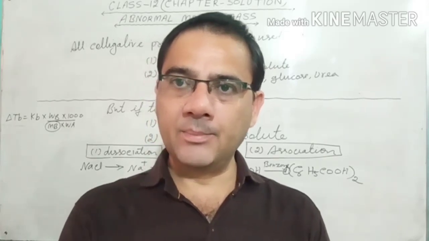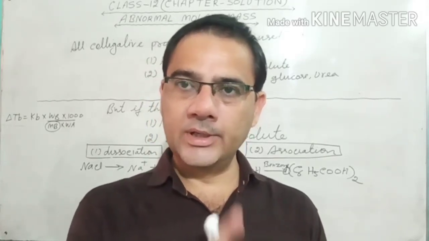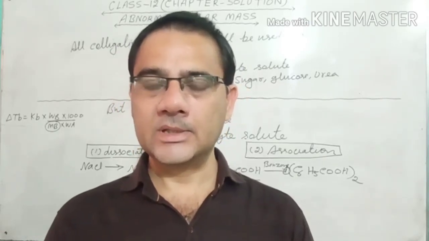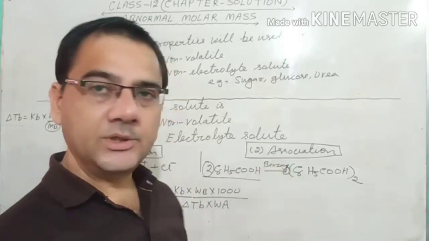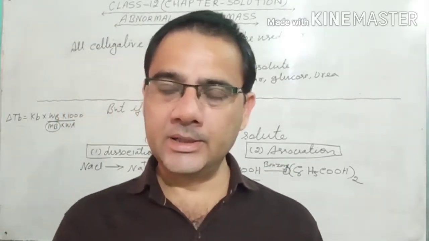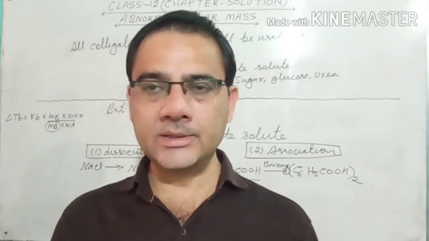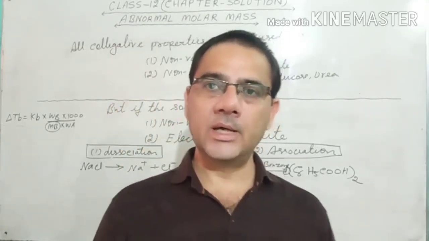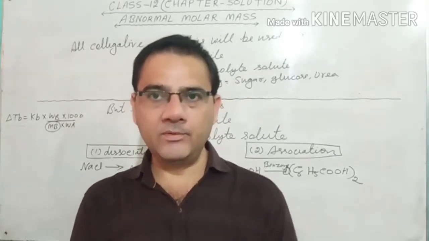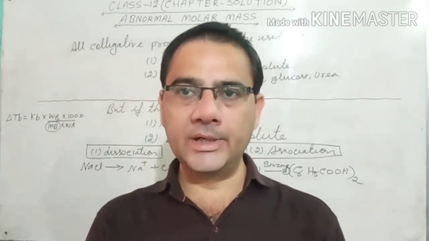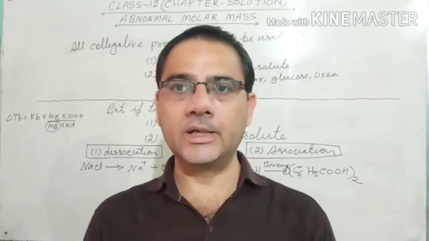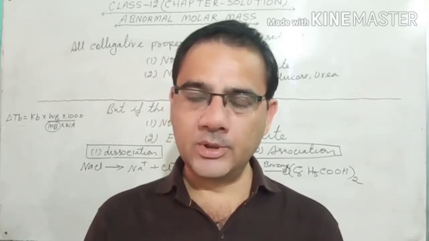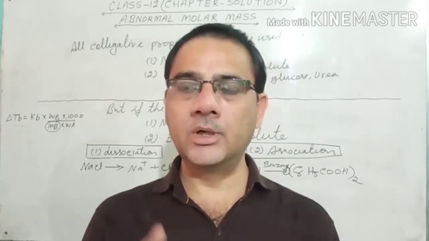Dissociation में number of particles will increase, colligative property will increase, molar mass will decrease. Second case of association, number of particles will decrease, colligative property will decrease, molar mass will increase. तो अगर हमारा डिसोसिएशन हो रहा है या एसोसिएशन हो रहा है, तो neither we will get the correct value of the colligative property nor we will get the correct value of the molar mass. हमको मिलेगी observed colligative property, हमको मिलेगी observed molar mass.